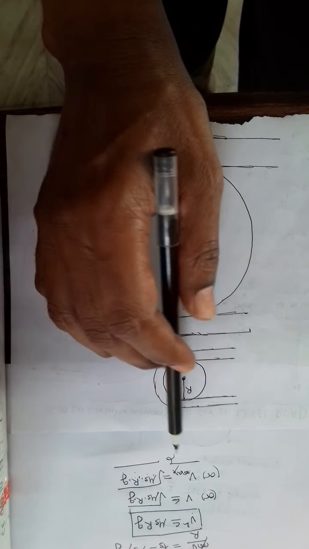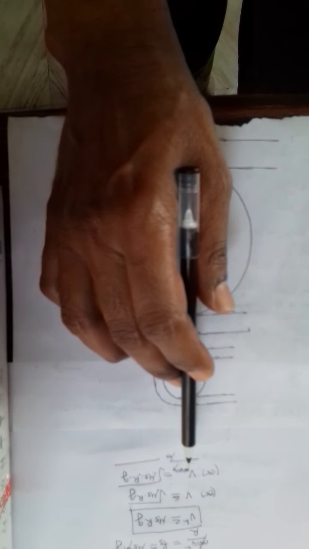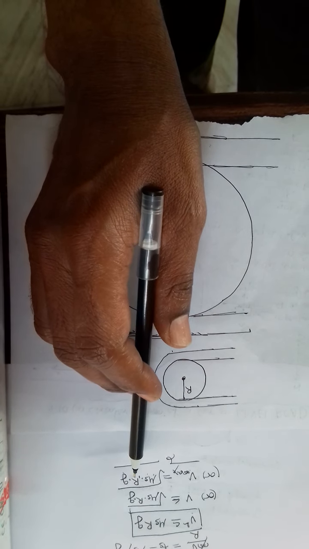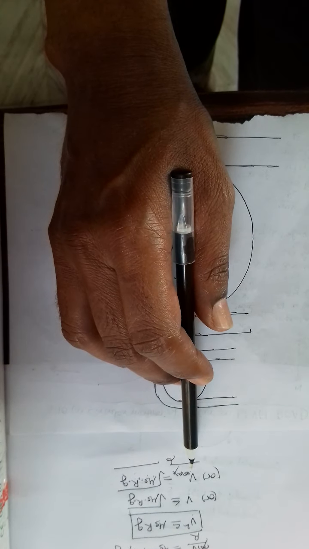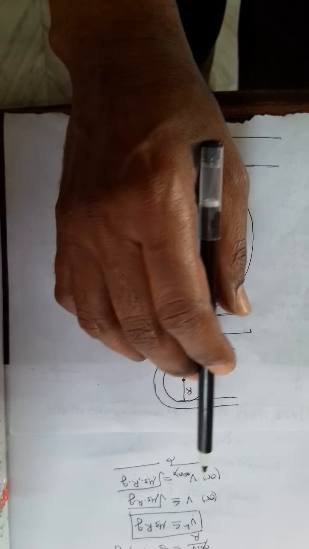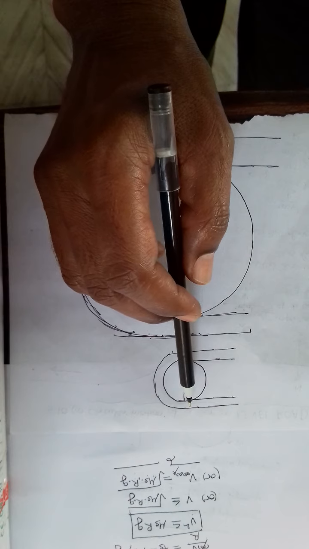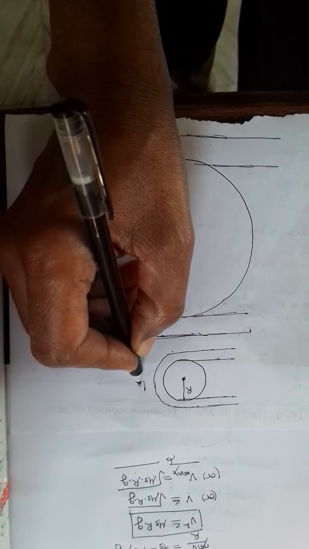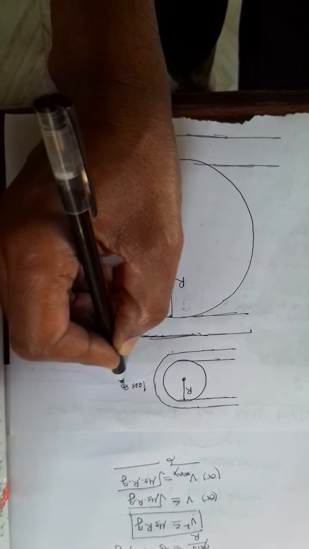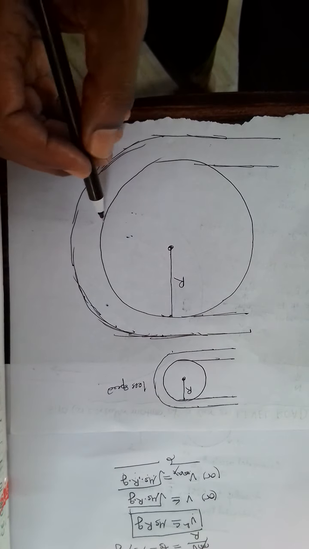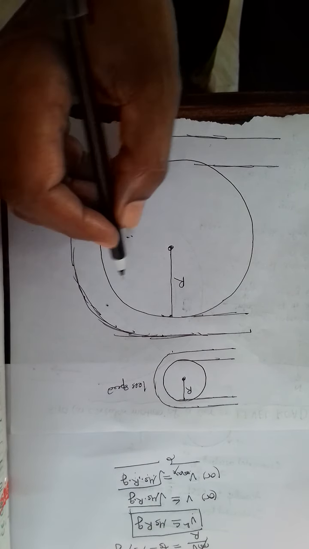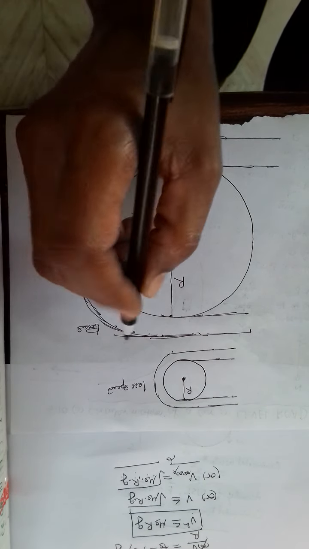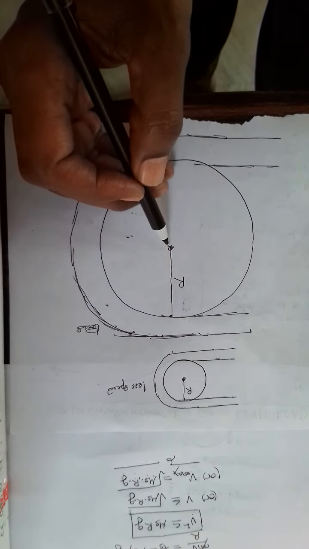Now let us look at the formula here. V maximum is equal to square root of mu s r g. If r is less, V maximum also becomes less. It means here you have to travel with less speed. But here the radius is more.